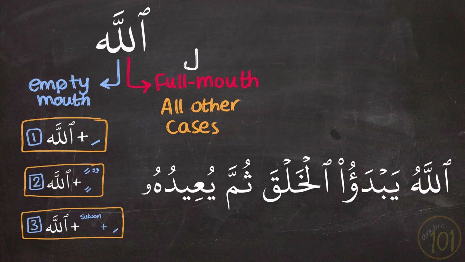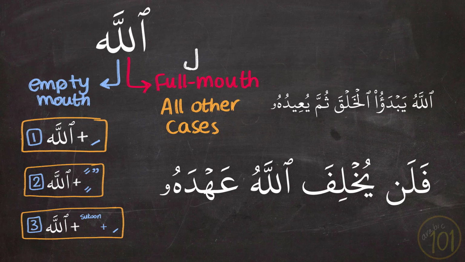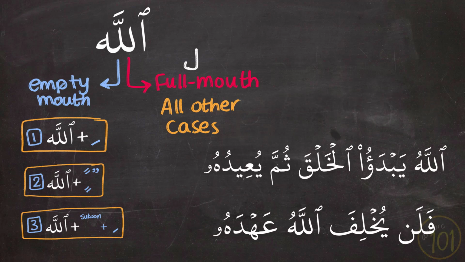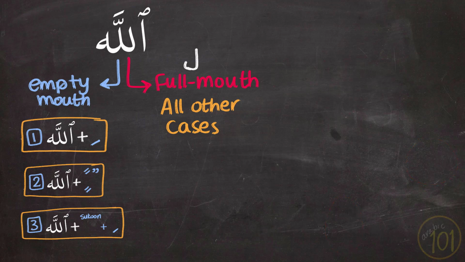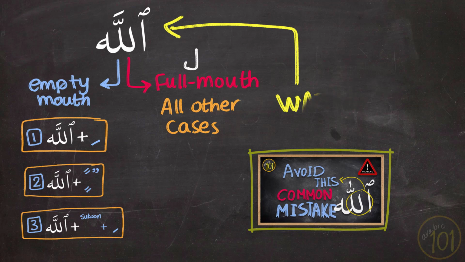الله يبدأ الخلق ثم يعيده. فلن يخلف الله عهده. So here in these examples we started with Allah, so there was nothing before it. And in the second example, the letter before Allah has fatha, so we will just simply say Allah, يخلف Allah. And if you want more examples and even some important tips on how to pronounce the word Allah properly, you should check out this lesson. It is a must-watch for any Quran learner.